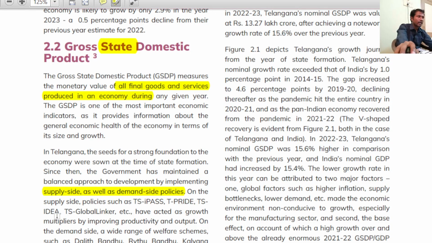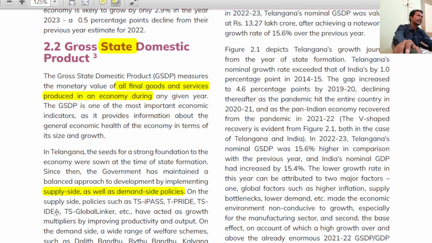Similarly, T-PRIDE and T-IDEA. IDEA means Industrial Development for Entrepreneurship aspirants. Make a check on it. The point is, please listen: T-PRIDE and T-IDEA both are for entrepreneurs. T-PRIDE is particularly for Dalit entrepreneurs, and T-IDEA is for entrepreneurs in general. The point is to provide incentives to entrepreneurs, which is why T-PRIDE and T-IDEA were introduced. We will see more about this in the industrial sector.